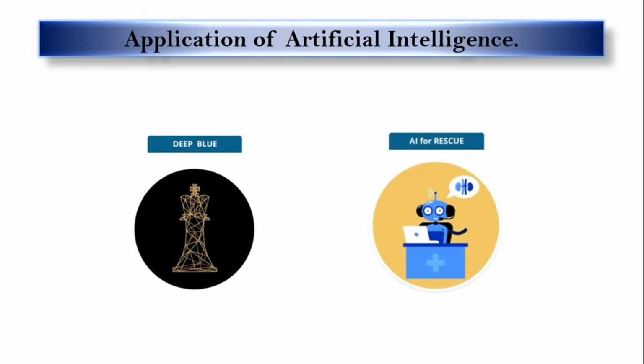Then AI for rescue. We can start developing systems which are faster at responding to finding victims of natural disasters. Finding particular people in a vast population was very time-taking and labor-consuming. But artificial intelligence can find those people in a short amount of time.